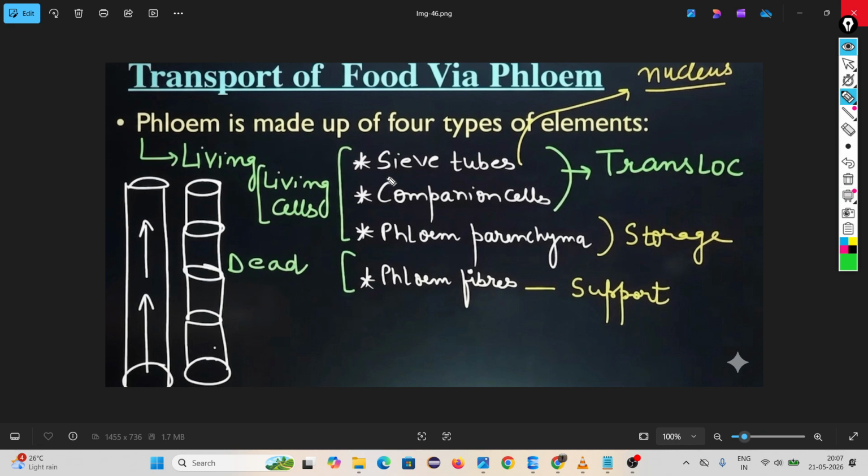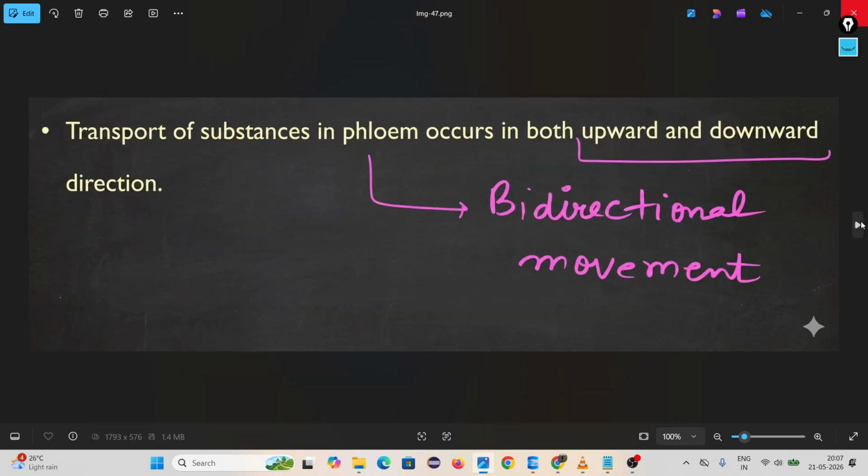Phloem is made up of sieve tubes, companion cells, phloem parenchyma, and phloem fibers. Sieve tubes and companion cells are the ones transporting food. Phloem parenchyma is for storage, phloem fiber for support. Actually these two cells are responsible for transportation of food inside phloem. And the transportation of substances in phloem occurs in both upward and downward directions. That's why it is called bidirectional movement.